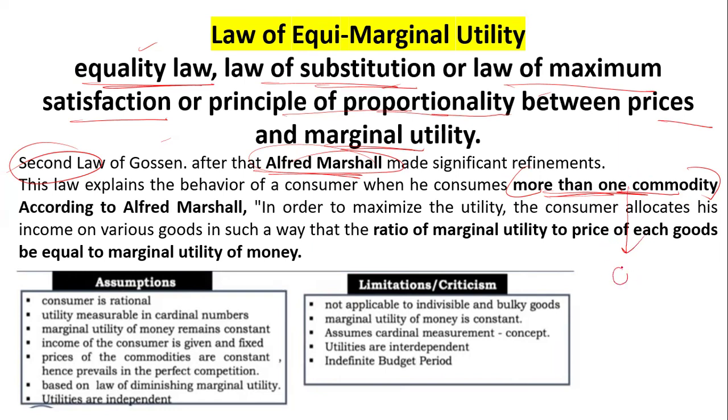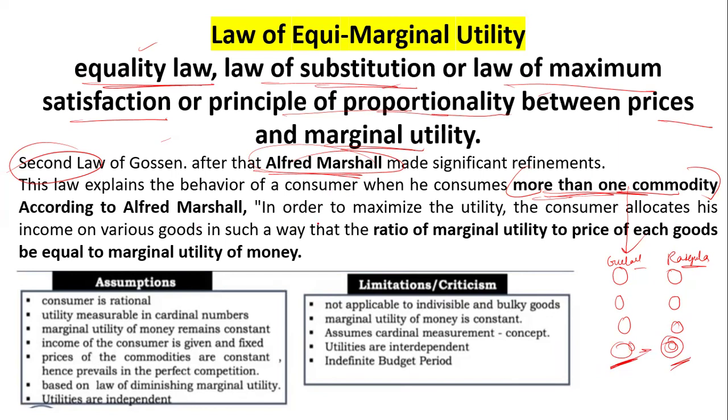That means if I consume two products, two commodities at a time, one is gulab jamun and the other is rasgulla. These two are comparable in the equimarginal utility. What is happening here? I consume one gulab jamun, then one rasgulla, again the gulab jamun, again the rasgulla, and so on. The last unit we consume of the gulab jamun and the last unit we consume of the rasgulla have the same marginal utility. That is the equimarginal utility.